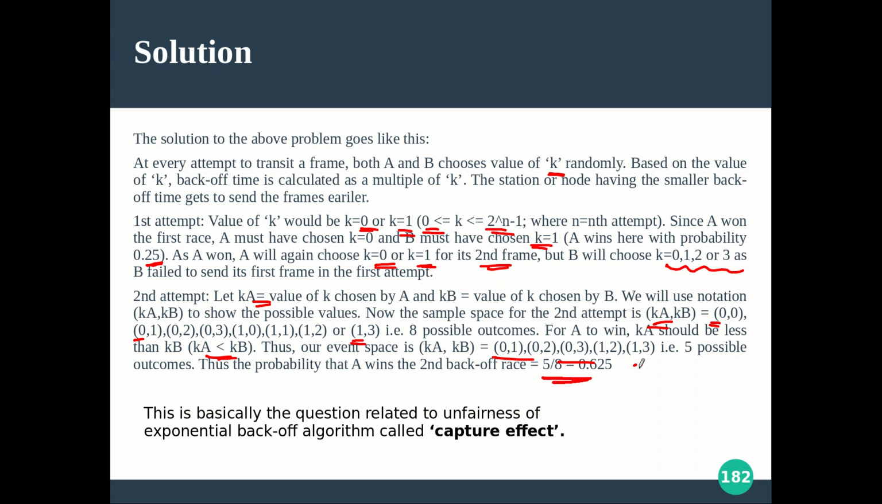0.625 or 62.5%. And similarly for B to win it was 12.5%, and similarly the collision probability is 25%. So like that we concluded. So this is basically the question related to the unfairness of the exponential back off algorithm called the capture effect. Now this capture effect is also clear for you.